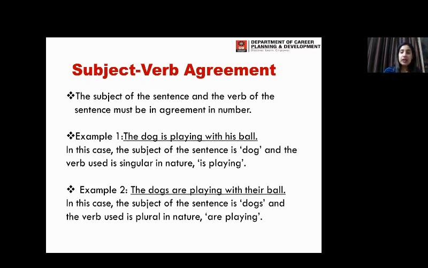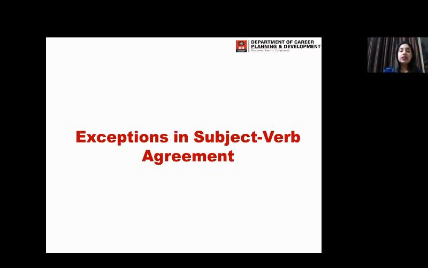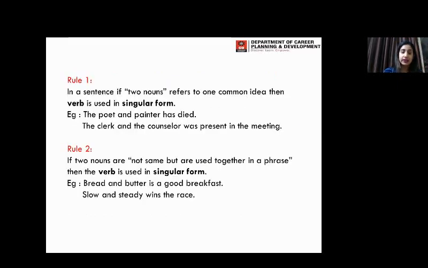Now, this is exactly what you understand by subject verb agreement. Now, there are certain exceptions that are followed in subject verb agreement. So, let us see what are those rules that you need to understand.